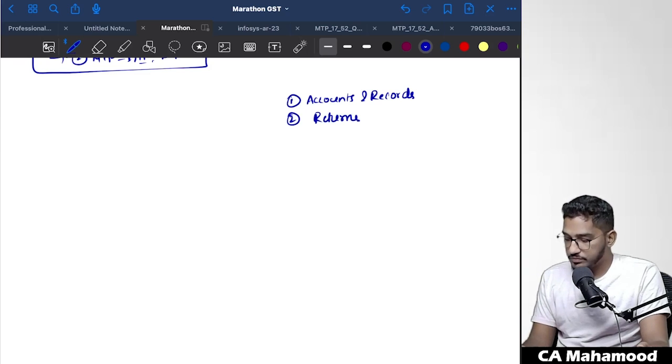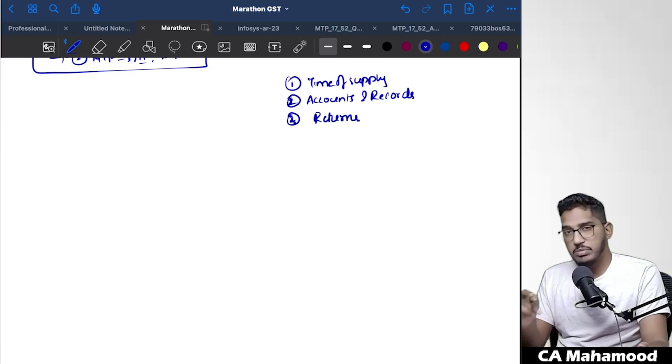So I will make this number 2 and this number 3. Time of supply: just give a quick glance at time of supply, and keep it at the end. Only 1 or 2 interlinked points will be tested from time of supply, but still you can have a look at it once. So these 3 chapters you keep as a last priority.